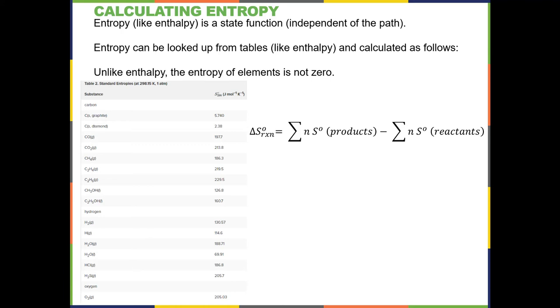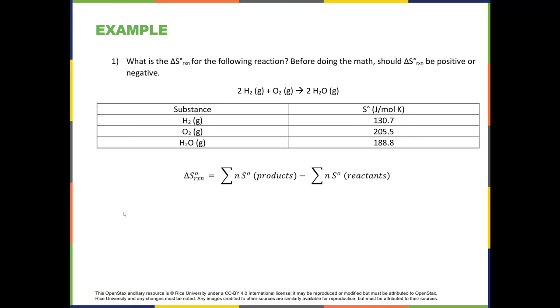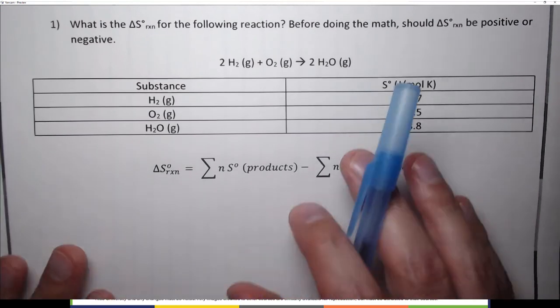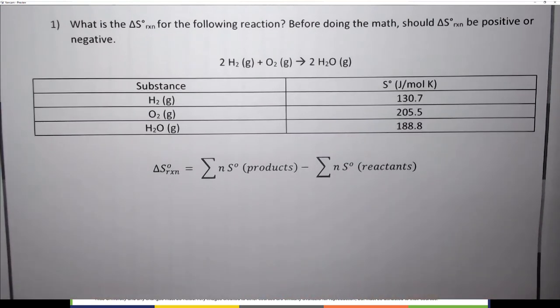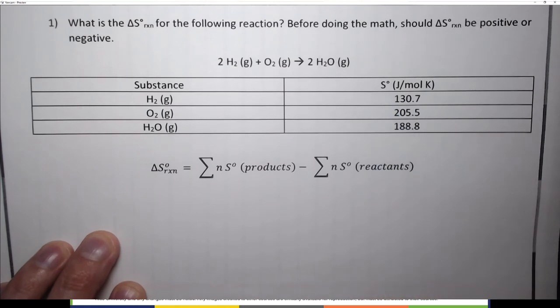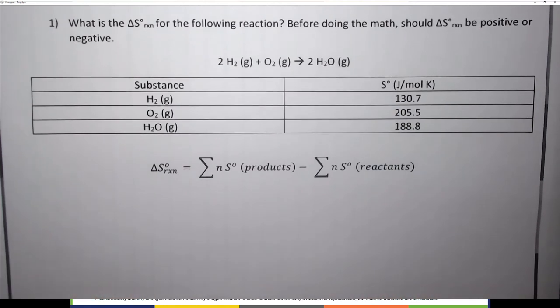This is exactly the same as delta H that you've done in the past, quite a long time ago probably, but it was a topic in General Chemistry 1. So let's look at an actual example here where we can calculate delta S in this way. And as I showed on the previous slide, there's a table of these S values, but that being said, if it was an exam or something like that, you would be given these.